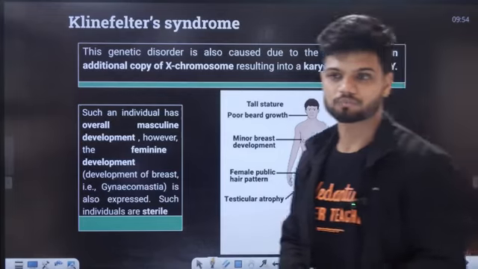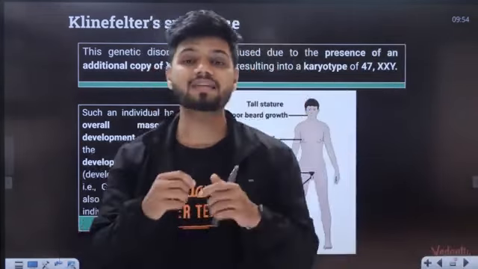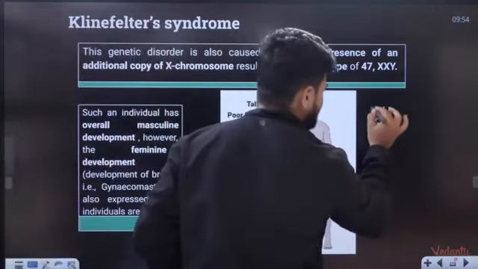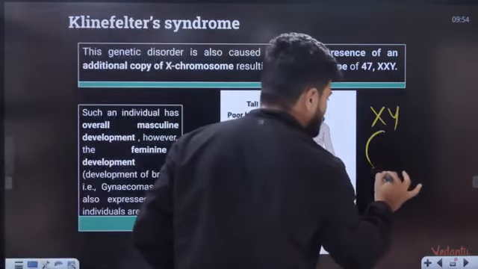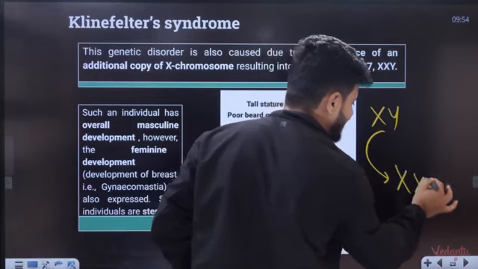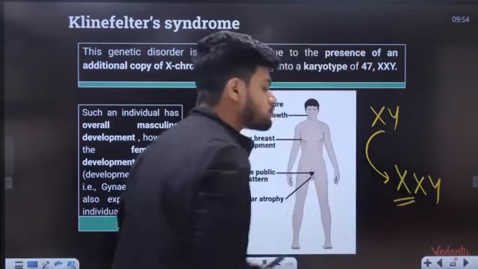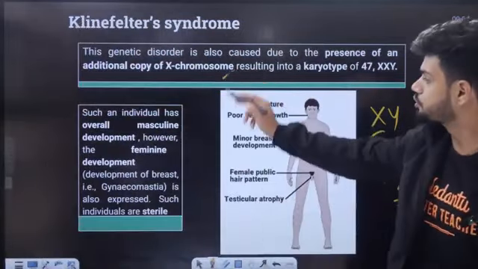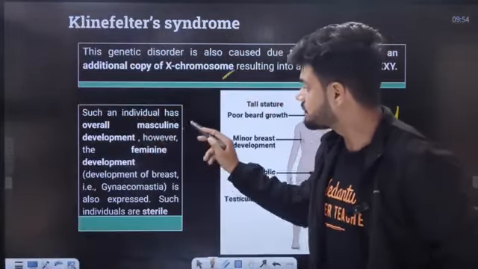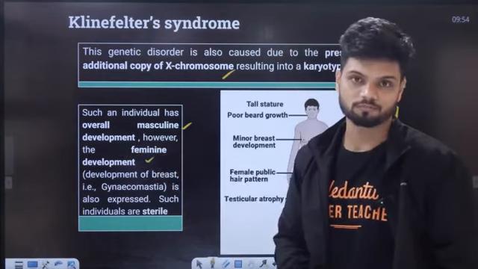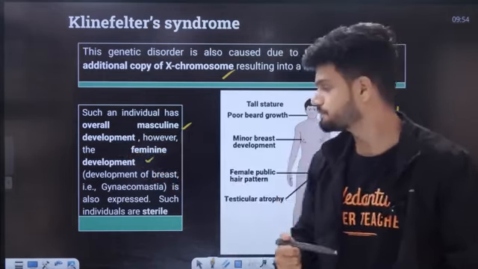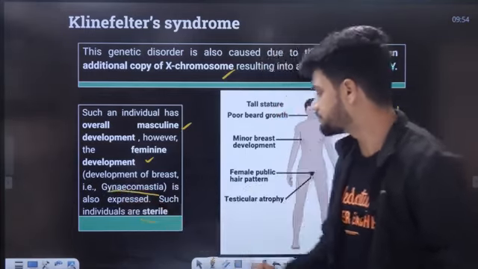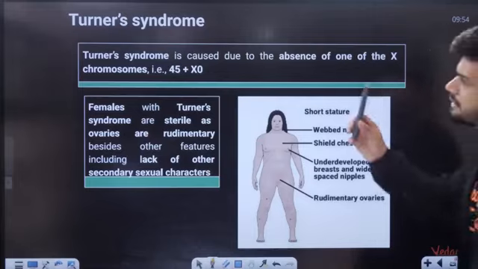Next is Klinefelter syndrome. Klinefelter syndrome is again an additional copy of X chromosome. Usually males are XY normally, but in the case of Klinefelter syndrome, the males are XXY, one extra X chromosome, an additional X chromosome. Because of that additional X chromosome, such individuals have overall masculine development, but will also have feminine development, such as development of breast, called gynecomastia. Such individuals are also sterile.